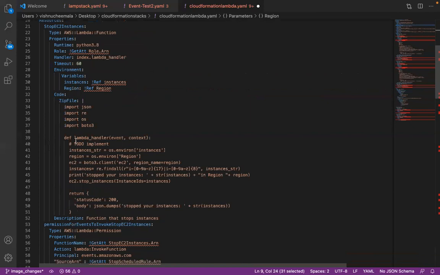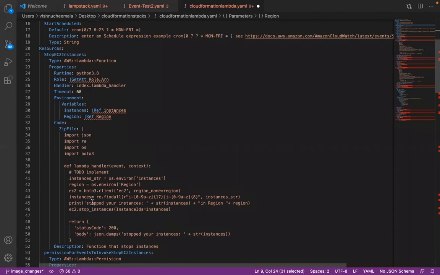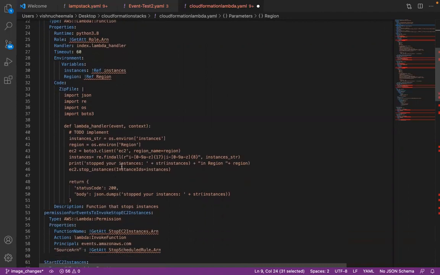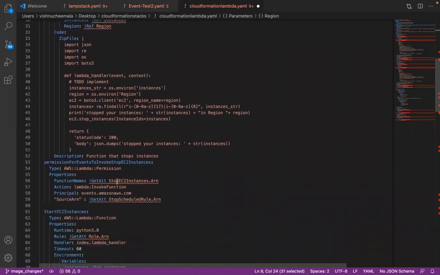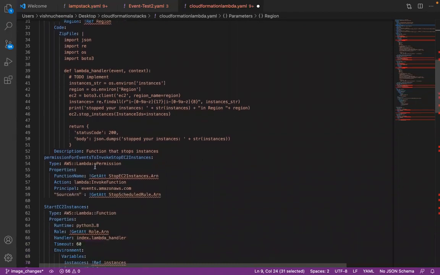Okay. And this simple Python script, what it will do is stop EC2 instances basically. So this Boto3 will just write a query and get instances from the variables, make sure they are in the same region, and just stop those instances basically. And your Lambda is going to need permissions for EC2 because the Lambda is trying to stop your instances. So the Lambda should have permissions to stop those instances basically.